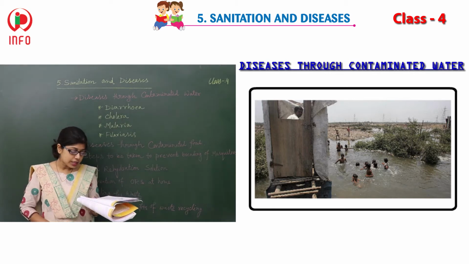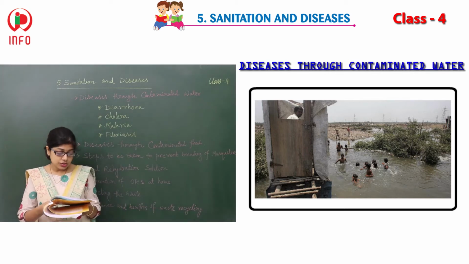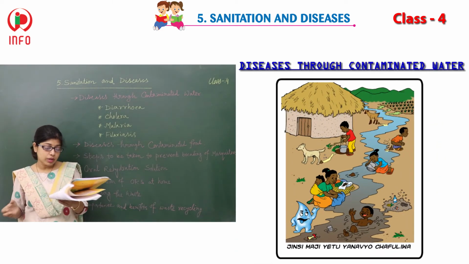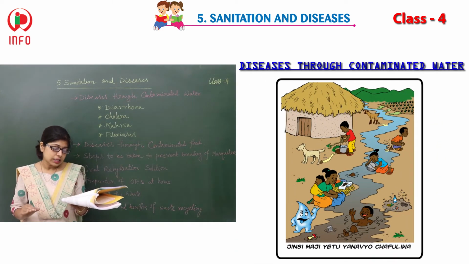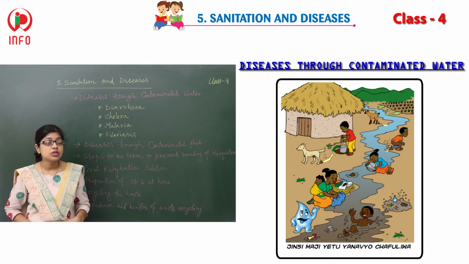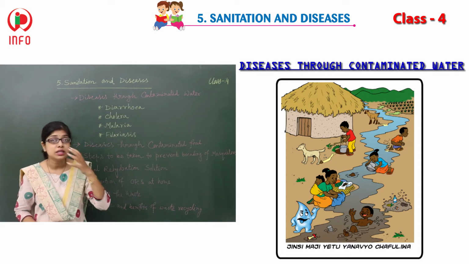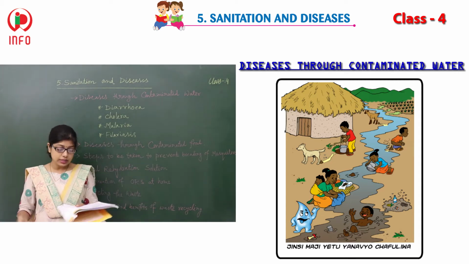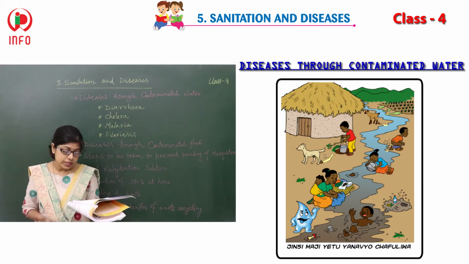That means filtered. And poor sanitation, improper storage of water and lack of proper waste disposal are the main causes of water contamination. That means water is being contaminated because of this kind of reason, lack of proper waste disposal.